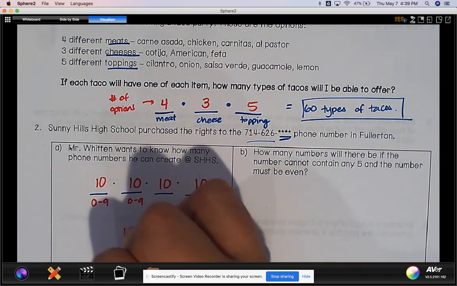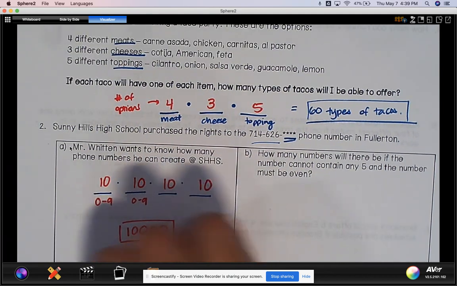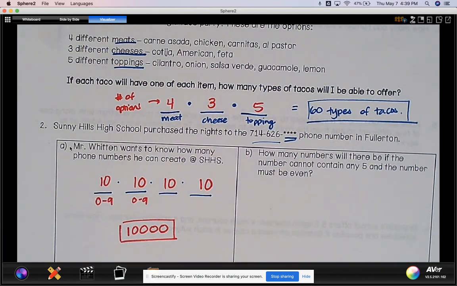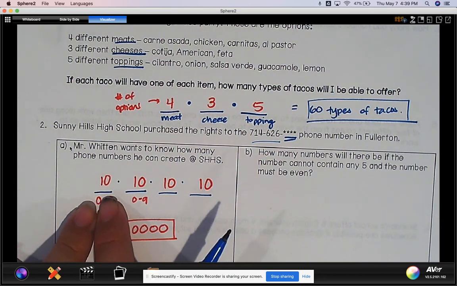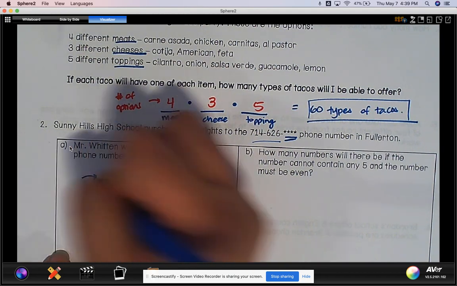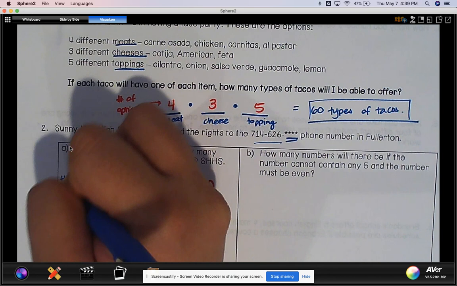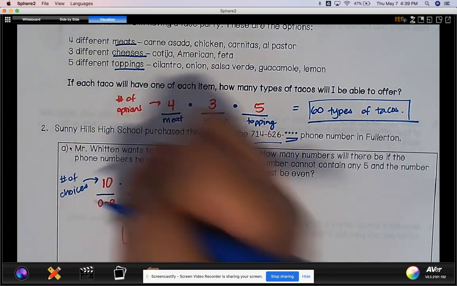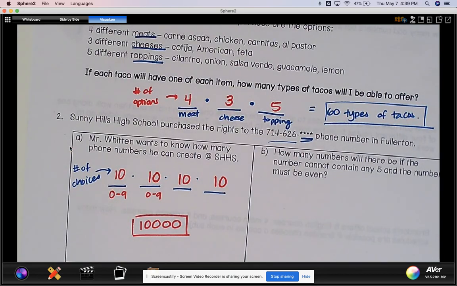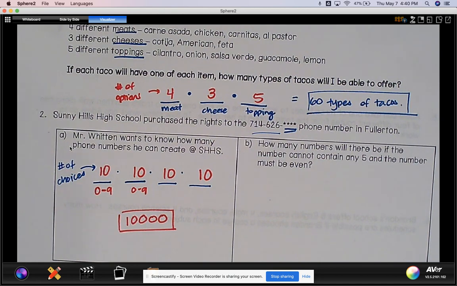So that means I have 10,000 possibilities. Each of these represents the number of choices or options that I have for that one particular event. So these are like the 4 events. I have 4 things I have to do.